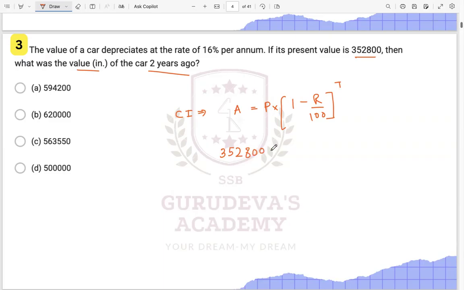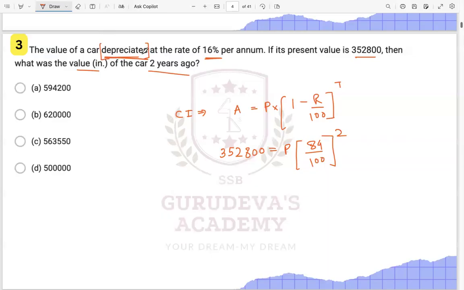We don't know the principal over here, right? Principal we don't know, but what we know is this is 16% per annum. It is depreciating, right? Car's value is depreciating. So here it is not increasing, it is depreciating. That means it will be 84% over here, right? 84% for 2 years over here. Just remember this. This is not increasing over here, right?